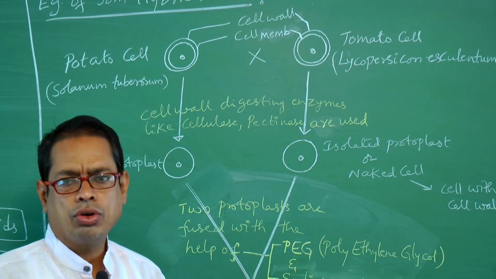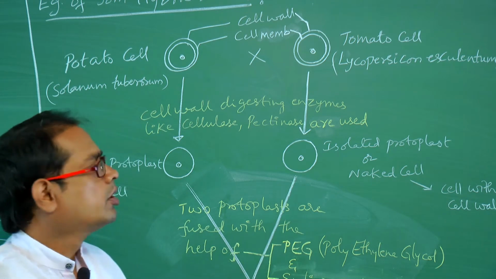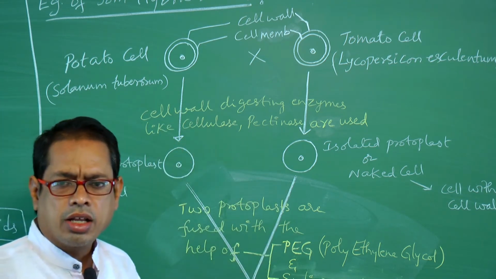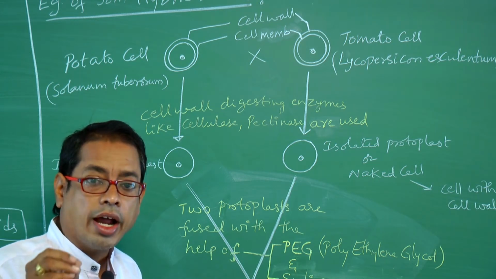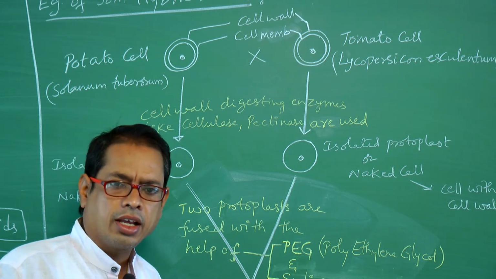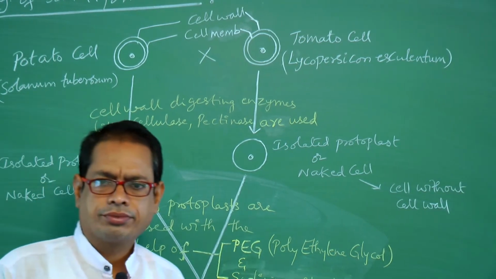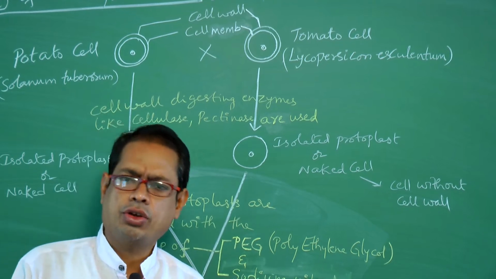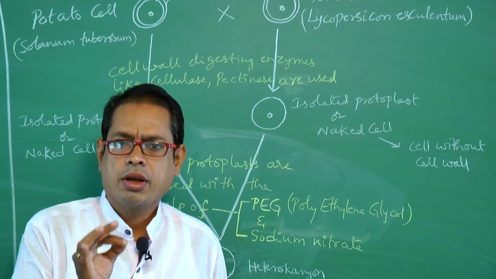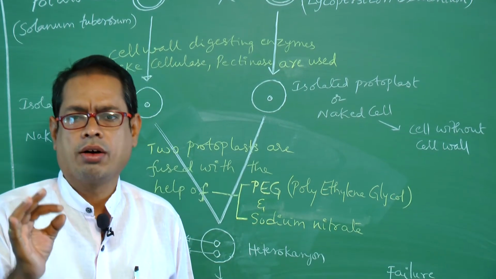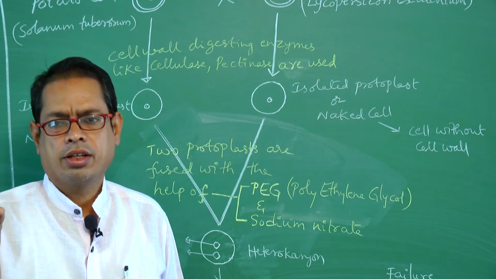So, what we have to do? First of all, we have to remove the cell wall. There are cell wall digesting enzymes, cell wall hydrolyzing enzymes like cellulase, pectinase. Why? Because in plants, primary cell wall is made up of cellulose, hemicellulose, pectin.